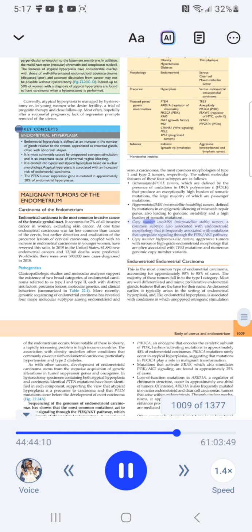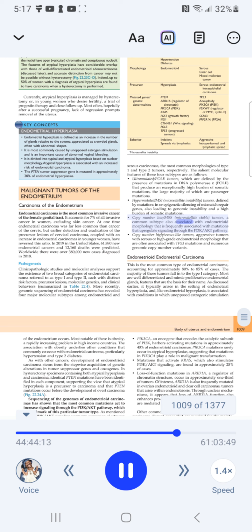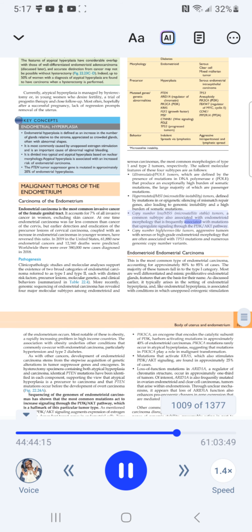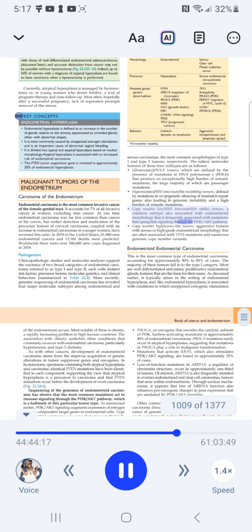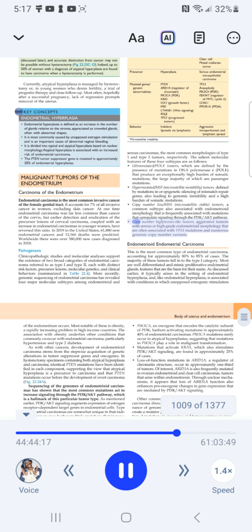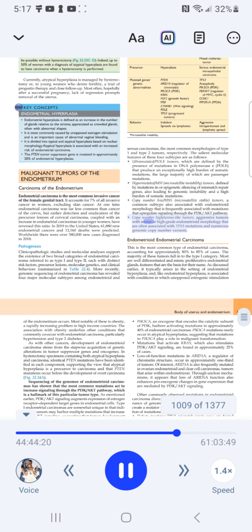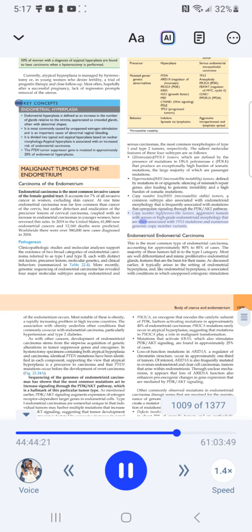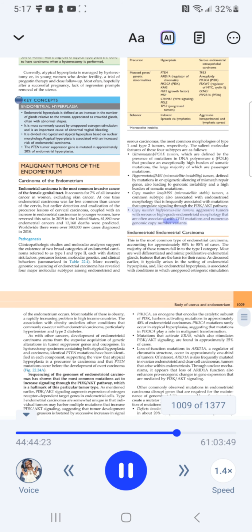Copy number low/MSS microsatellite stable tumors are a common subtype also associated with endometrioid morphology that is frequently associated with mutations that upregulate signaling through the PI3K/AKT pathway. Copy number high/serous-like tumors are aggressive tumors with serous or high-grade endometrioid morphology that are often associated with TP53 mutations and numerous genomic copy number variants.